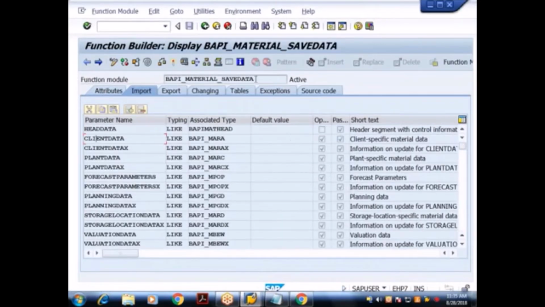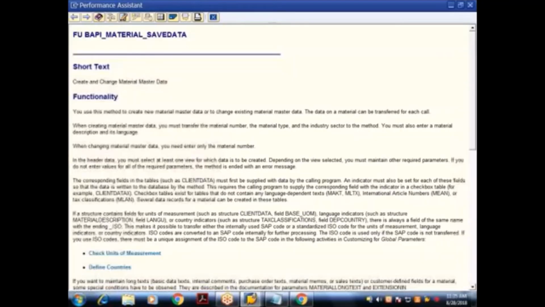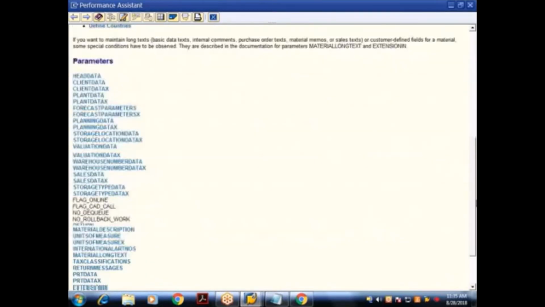Okay. So that is the approach I followed. But what you have to do is here. Whenever a BAPI is given to you, whenever you want to use any BAPI, check whether the BAPI has got any documentation. Okay, so what you have to do, choose what? Go to documentation. If I go to documentation, yes, we have a big story here. We have to read this. Then only we understand how to use that particular BAPI.